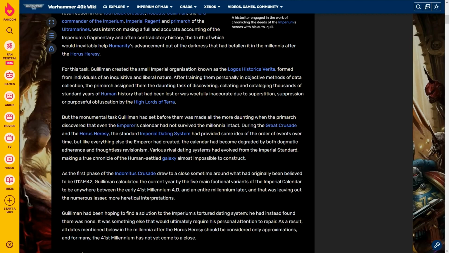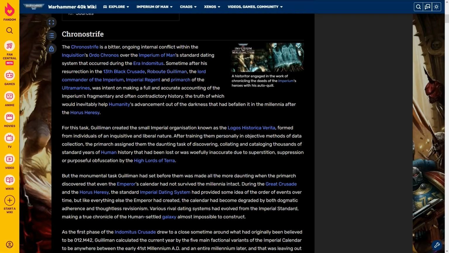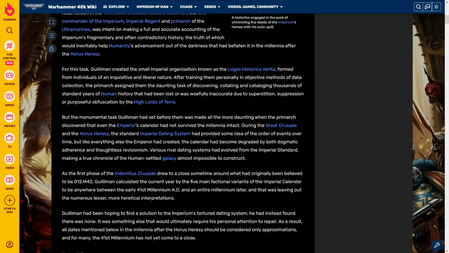For this task, Guilliman was, or I believe it's Guilliman, it might be Gilman, but there's no pronunciations in here, created the small imperial organization known as the Logos Historica Verita, formed from individuals of an inquisitive and liberal nature.